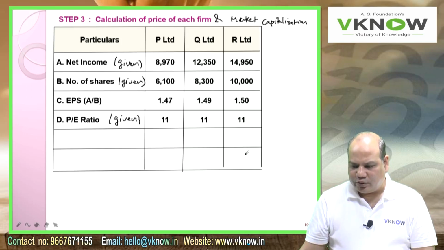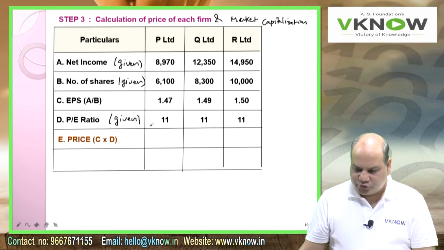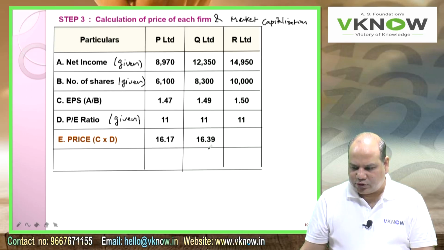So that is 11 for all the 3 firms. Price, write down C into D. Multiply: 16.17, then 16.39, 16.50. This is price per share.